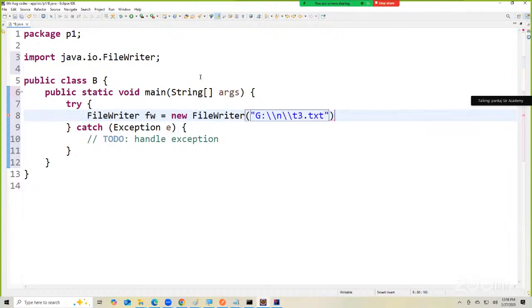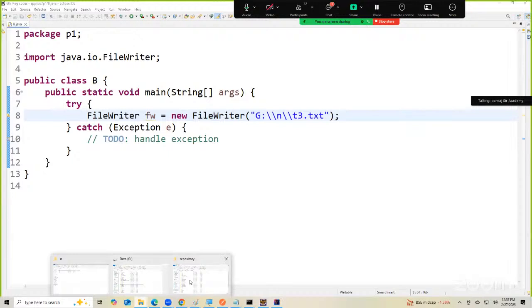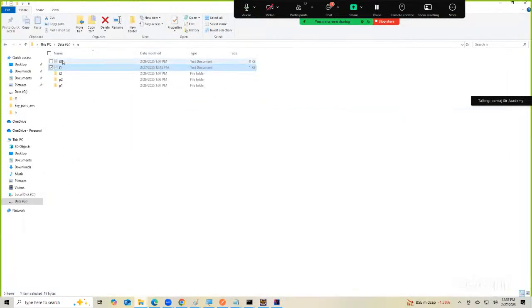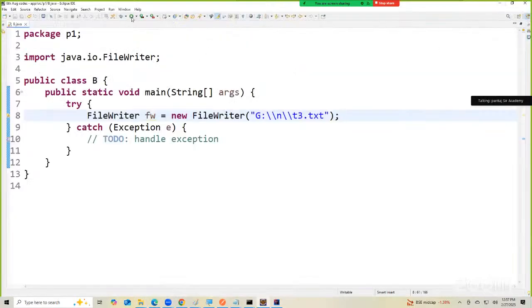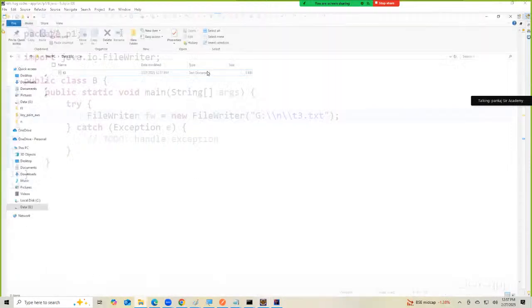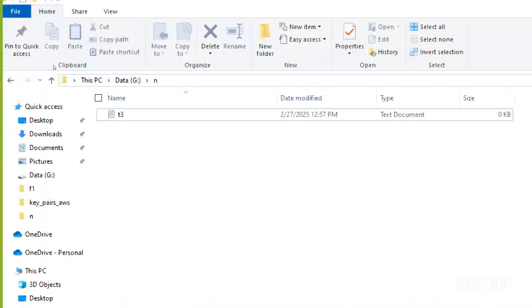T3.txt. Fine. Do we have this file T3? It's there. I'll delete this for now. Right click and delete this. Nothing is there now. Okay? Nothing is present. Now if I run this particular code, you notice that if the file is not there, file writer automatically creates a file.